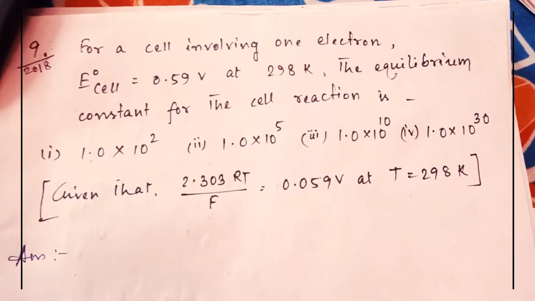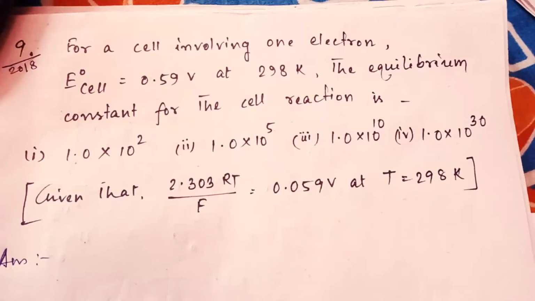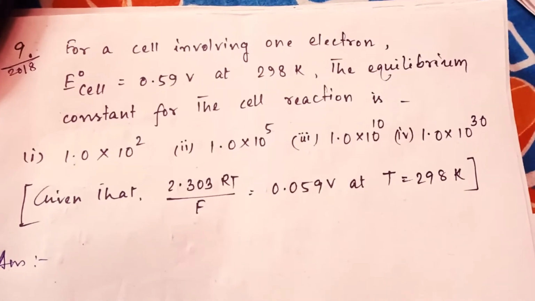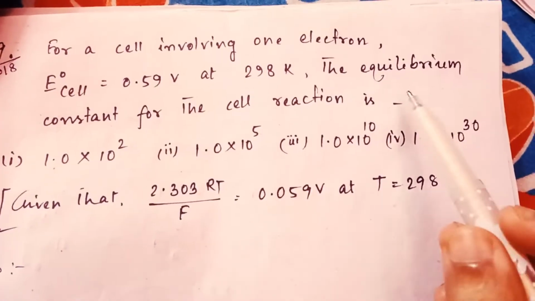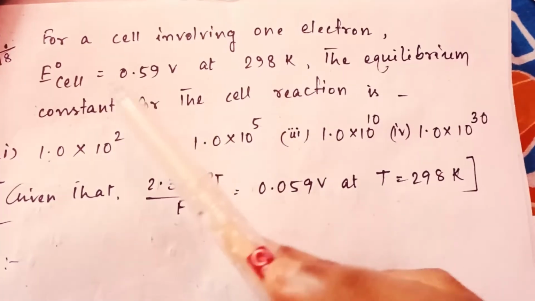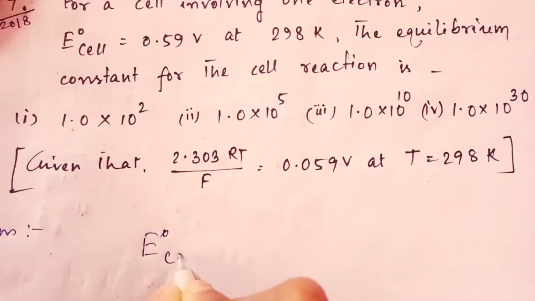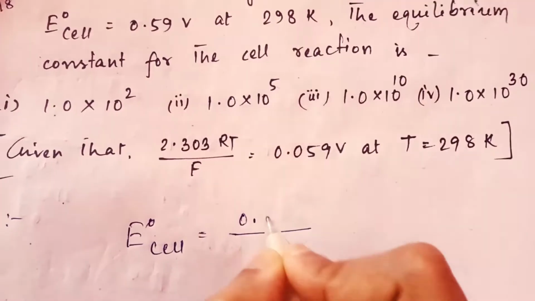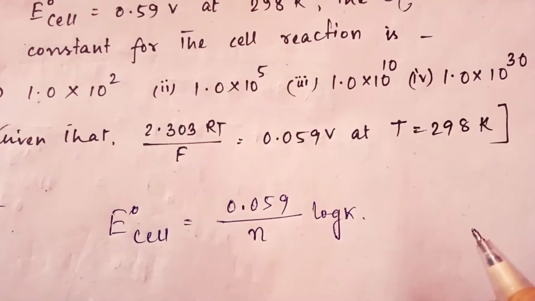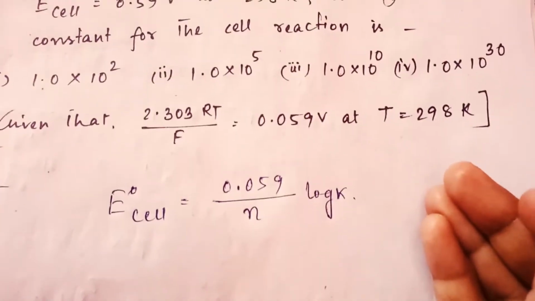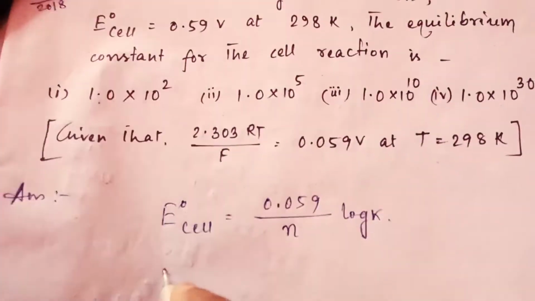Next question. For a cell involving one electron, E0 cell equal to 0.59 volt at 298 Kelvin. The equilibrium constant for the cell reaction is. So here you have to find out the equilibrium constant, that is K. E0 cell value is given. So the formula you know. Okay, this formula you know. So this value is given here. So put this value.